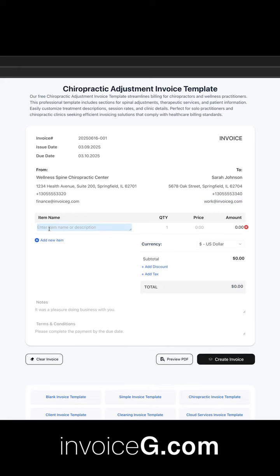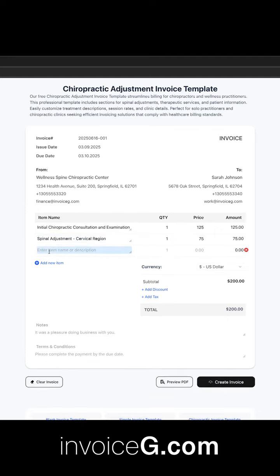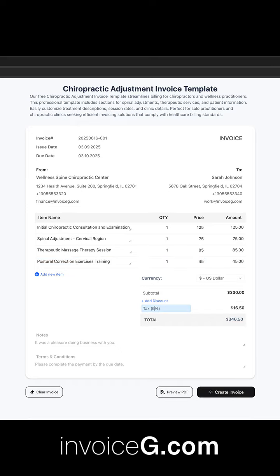If we click on Add New Item, we can add as many services as we need. Here we can specify the item name, quantity, price, and amount. We can also add a tax right away if needed. Let's set it to 15%. Let's also add some notes.